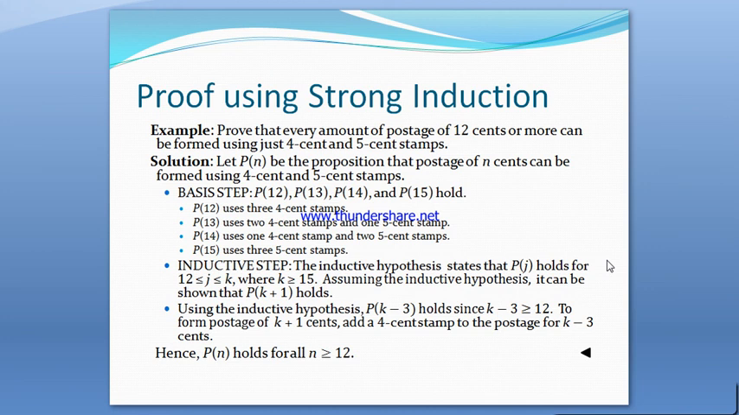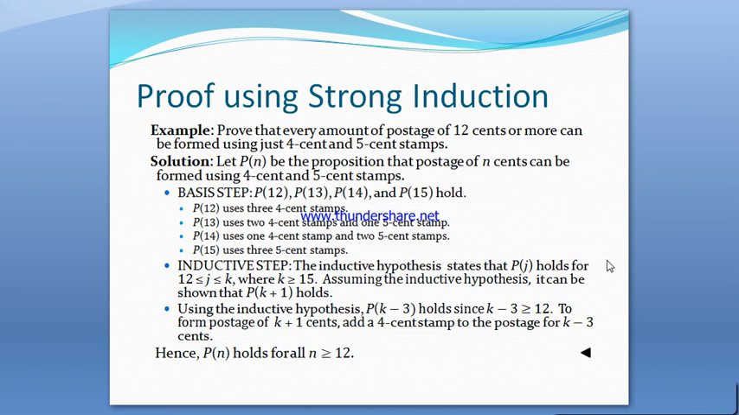To prove this statement using strong induction, let us suppose p of n represents that the postage of n cents can be formed using 4 cent and 5 cent stamps. In the basis step, we prove that p of 12, p of 13, p of 14 and p of 15 hold.